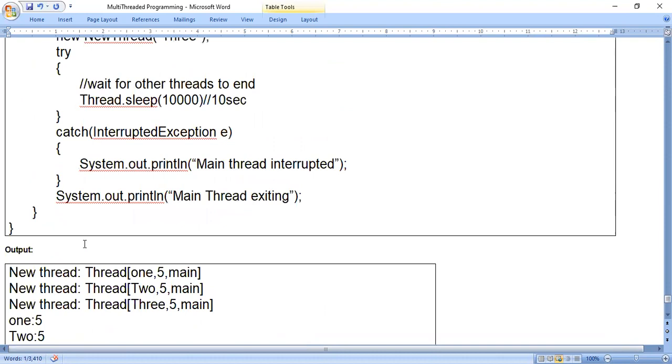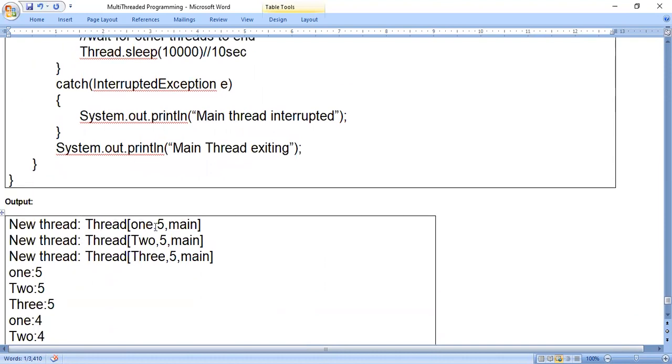Here, thread name 1, priority is 5, group is main. About group I will tell you later, just remember the group name is main. Next, second line, thread name is TWO, priority is 5, group name is main. Next, thread name is 3, priority is 5, group name is main.